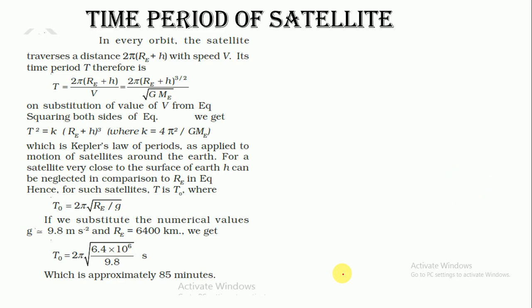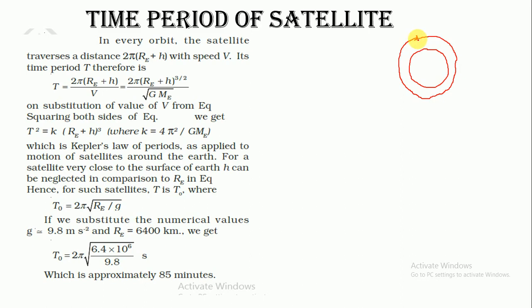Time period of the satellite. How can we find out the time period? How much time is required by the satellite to complete its revolution around the planet? In every orbit, the satellite traverses a distance 2 pi (RE plus H) with speed v. If this is any planet, we are talking about Earth here, and this is the satellite which is revolving around the planet, then for one complete revolution, what is the total distance traveled? That is the circumference of this orbit.